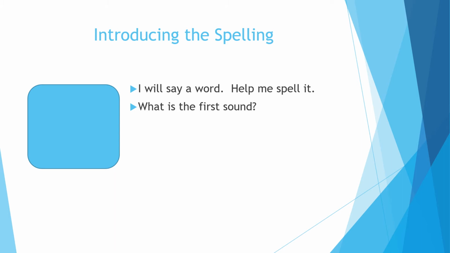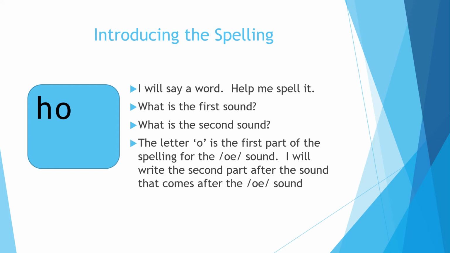The first sound is H. What letter do I need? H. What's the second sound in hope? Ooh, I hear the O sound. That means I need an O. Don't forget that magic E. I'm not going to write it just yet. The letter O is the first part of the spelling for the O sound. I'll write the second part after the sound that comes after the O sound.